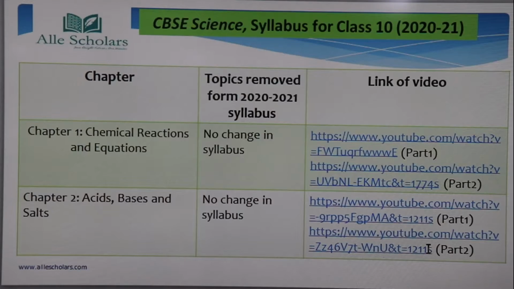It is good that there has been no change in these 2 chapters, because these two chapters are very important as whole chemistry. This chemical reaction and equation chapter is very important because our whole chemistry is based on equations, we know that. So we should study these chapters thoroughly, because in further classes also this is going to help you a lot. So that's why there has been no change in syllabus in these 2 chapters.